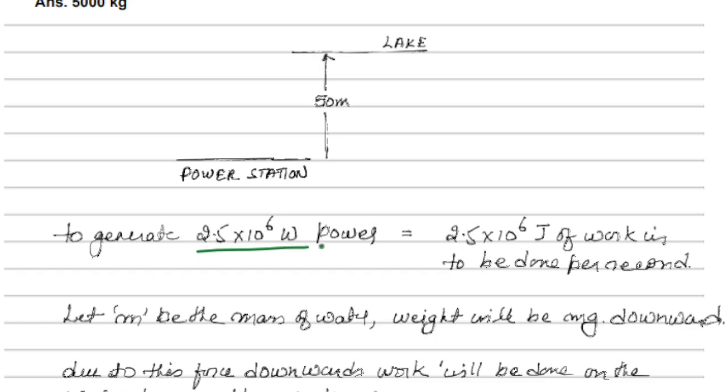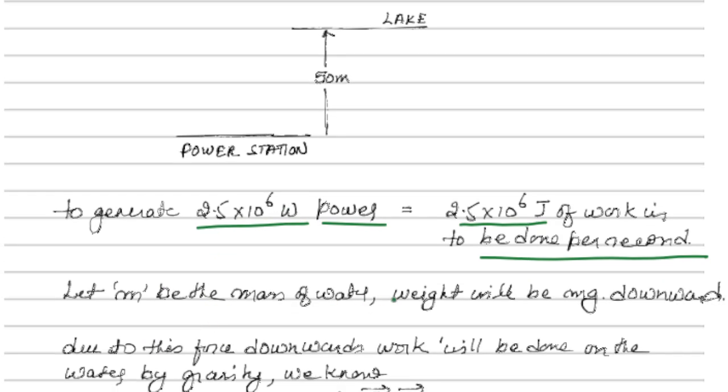So for generating this power, this much work should be done per second, right? That is what power means. This many joules of work should be done per second. Power in watts is nothing but joules per second. So now let m be the mass of water. Weight will be mg downwards. Due to this force, downward work will be done on the water by gravity.